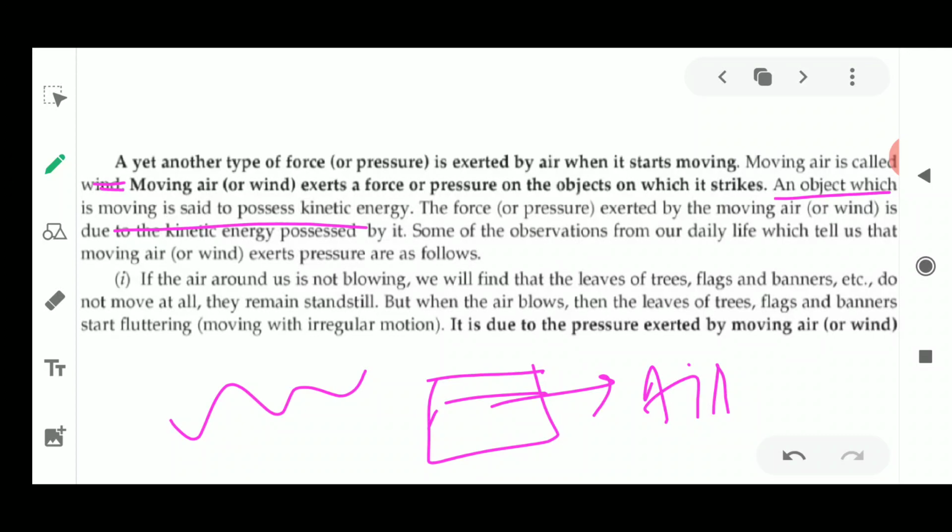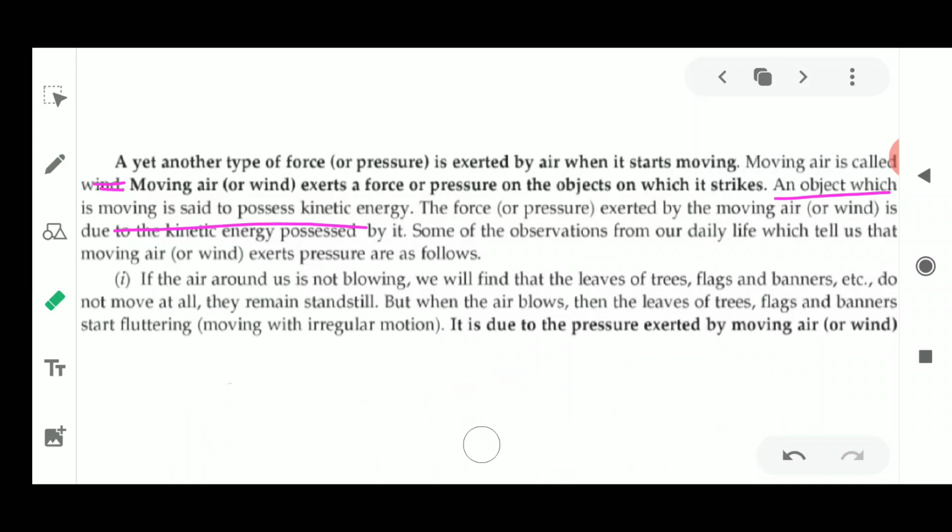The first example explains that air which is not blowing and air which is flowing act differently on an object. If the air around us is not blowing, we find that the leaves of the trees, flags, banners, etc. do not move.